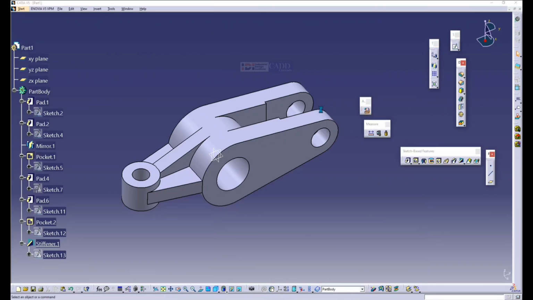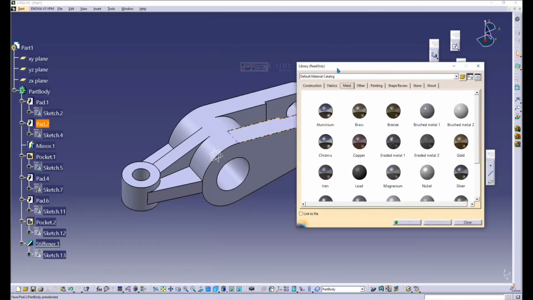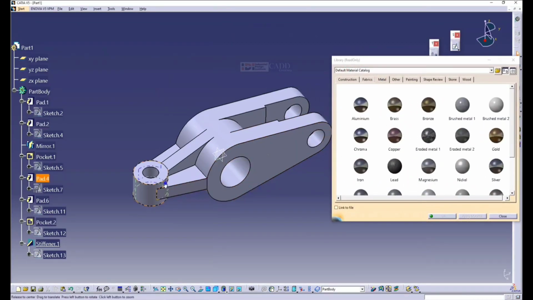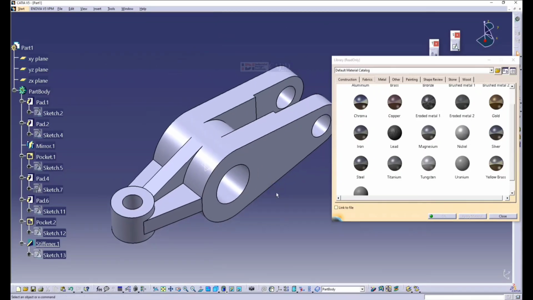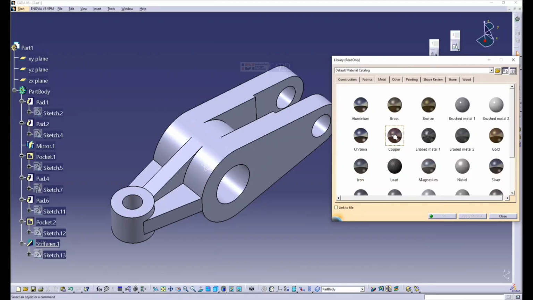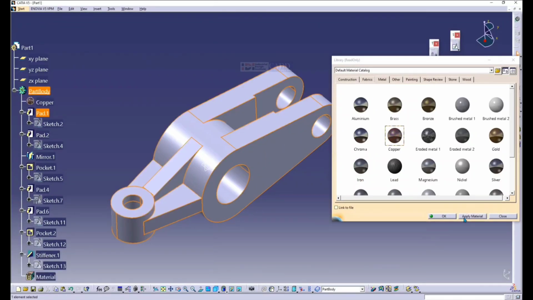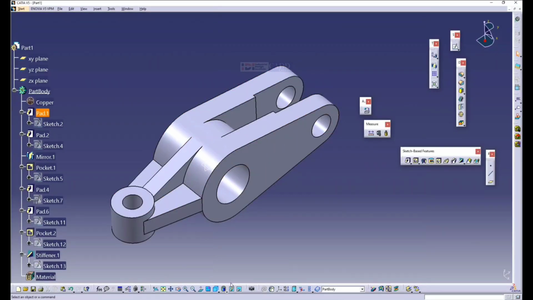Under metal you have an option called copper. In the library, this is a metal library, you have iron and copper. Let me apply the material called copper. Each material will showcase a different weight. Change shading with material.